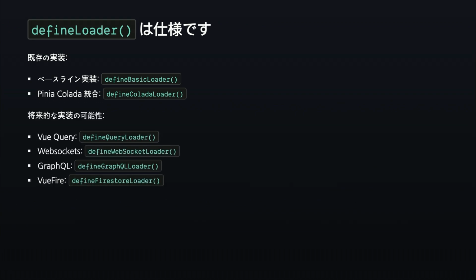But in the future, we can imagine other scenarios. We can imagine other implementations by other libraries like Vue Query, GraphQL, VueFire, and even WebSockets, why not? As long as you have a promise somewhere to return, that's the important part.